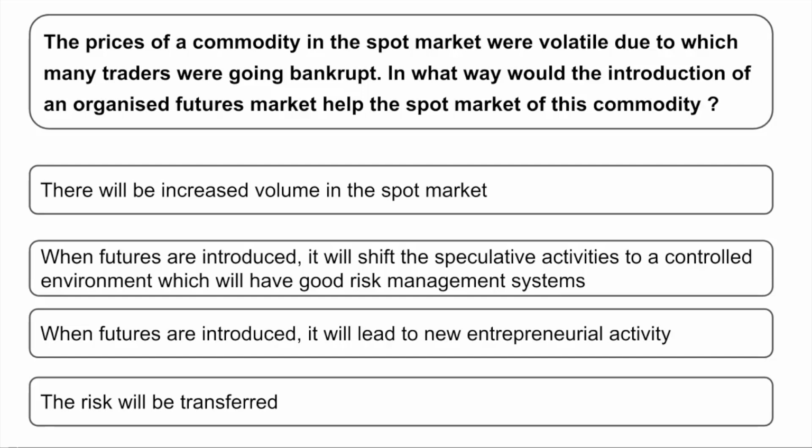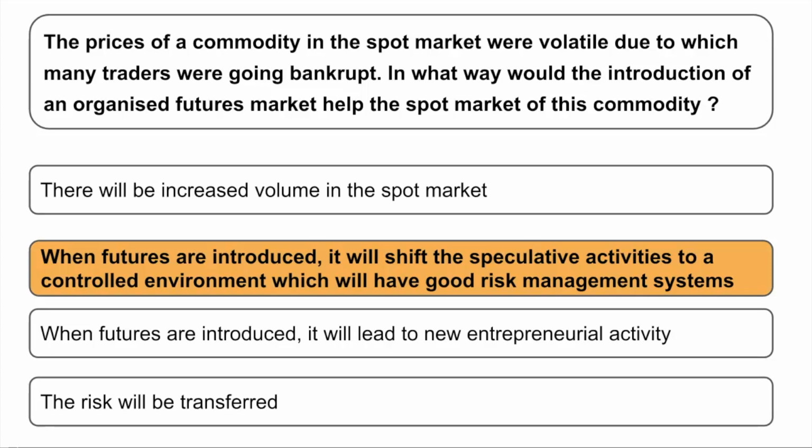Options are: A. There will be increased volume in the spot price. B. When futures are introduced, it will shift the speculative activities to a controlled environment which will have good risk management systems. C. When futures are introduced, it will lead to new entrepreneurial activity. D. The risk will be transferred. So the correct answer here is option B. That is, when futures are introduced, it will shift the speculative activities to a controlled environment, which will have very good risk management, because all of it is going to happen within the purview of the exchange with set guidelines. Okay, so there's a lot of risk minimization that happens when things happen within the exchange.